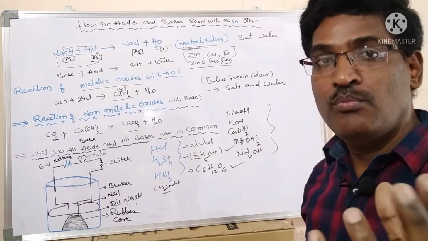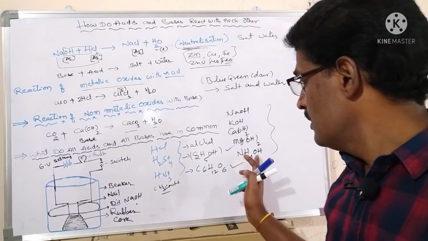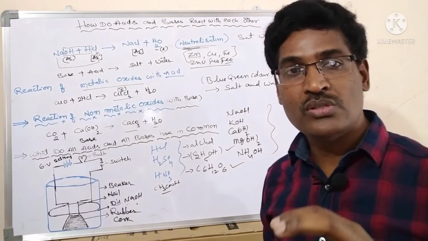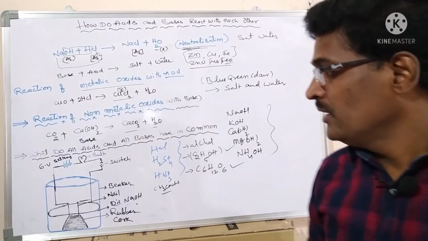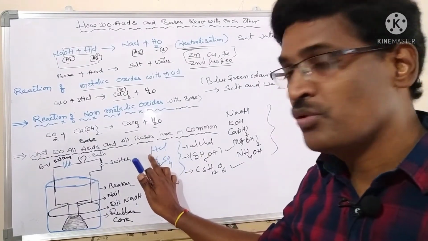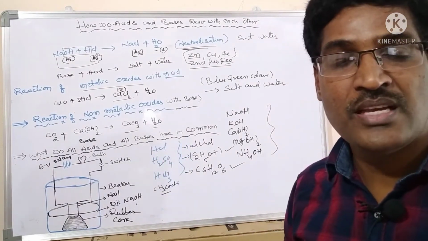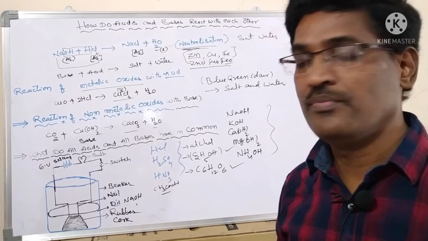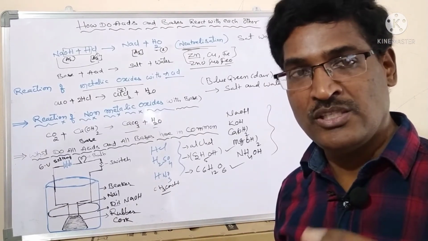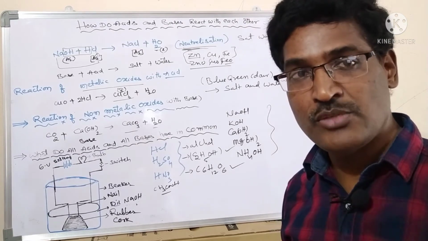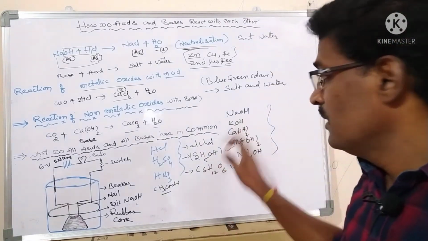NaOH, the bulb glows brightly. NH4OH, the bulb glows dull. What is the reason? Here H plus ions are produced more. HCl produces more H plus ions. Acetic acid produces fewer H plus ions. H plus ions are produced, but fewer.